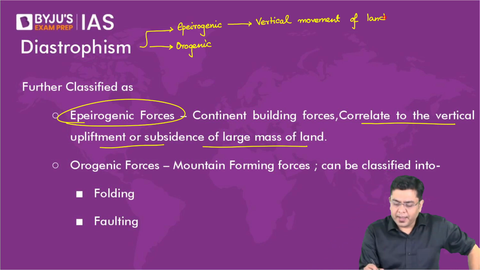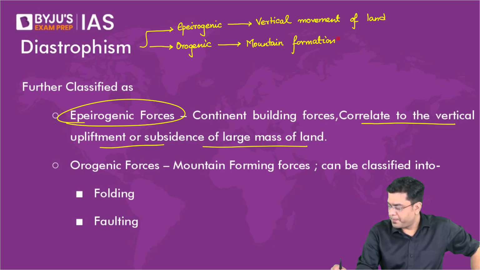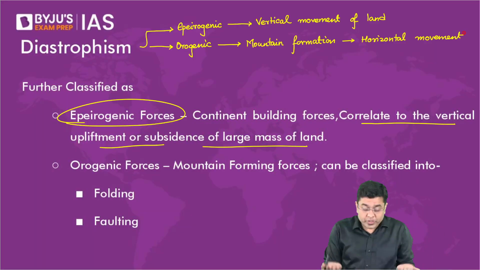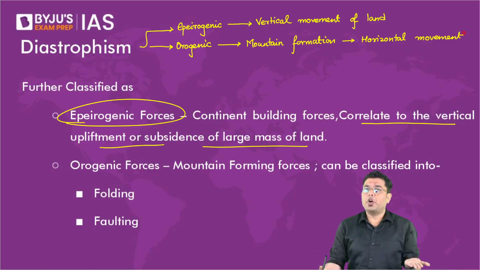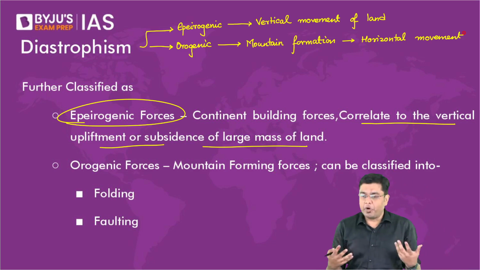And then here you have the case of mountain formation, that is by horizontal movement. So epeirogenic is the endogenic force which leads to upliftment or subsidence of the landmass. And then orogenic is mountain forming forces.